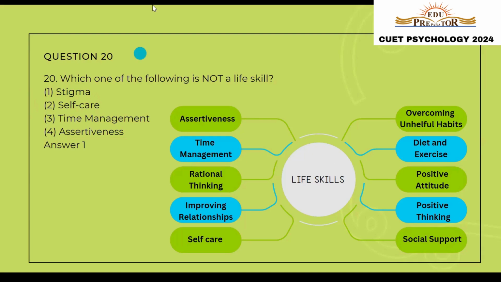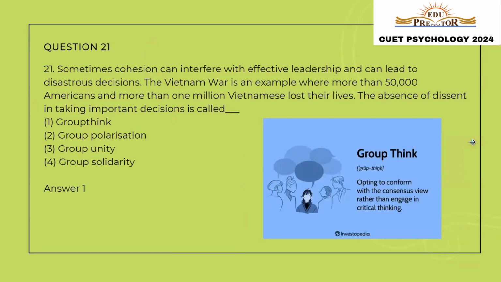Let us move to the next question. Question 21. Sometimes cohesion can interfere with effective leadership and can lead to disastrous decisions. The Vietnam War is an example where more than 50,000 Americans and more than 1 million Vietnamese lost their lives. The absence of dissent in taking important decisions is called.